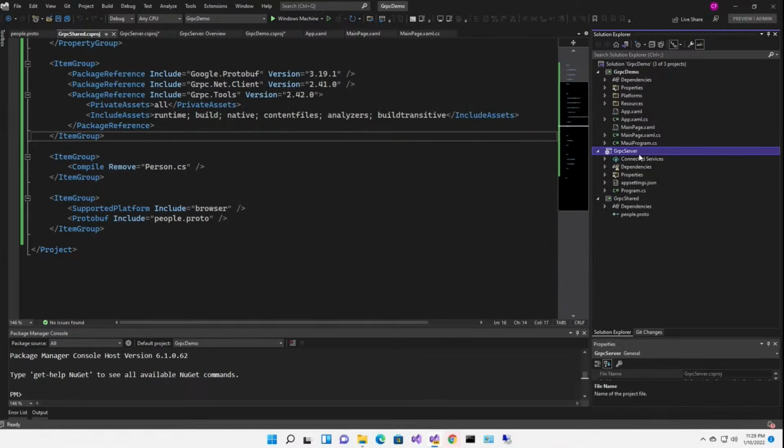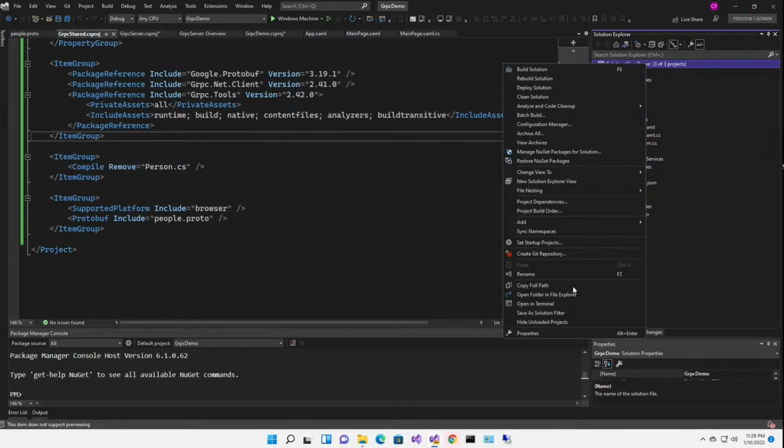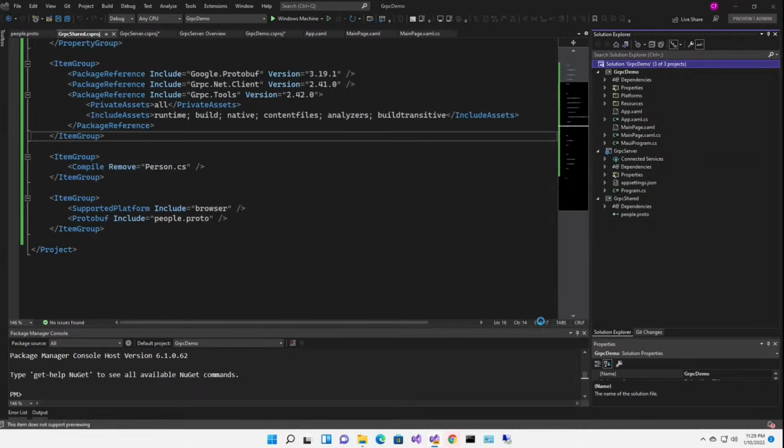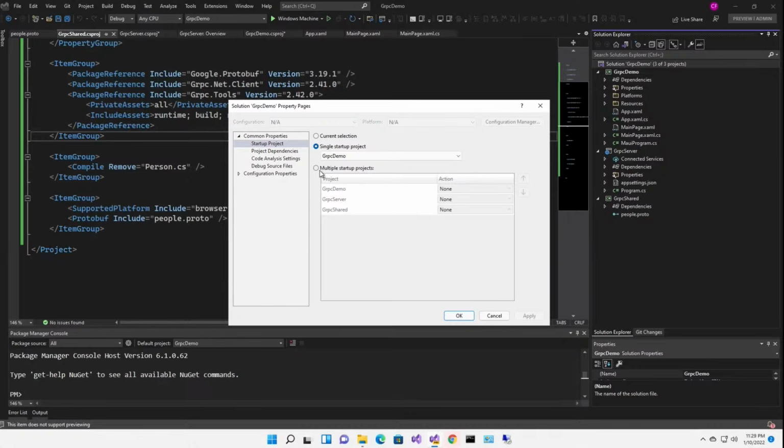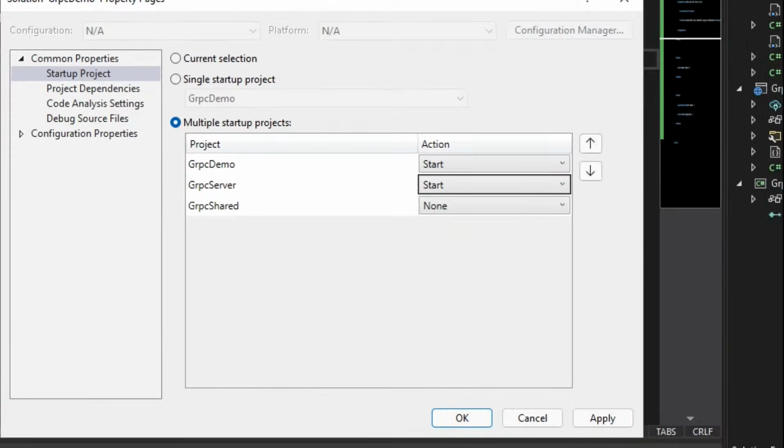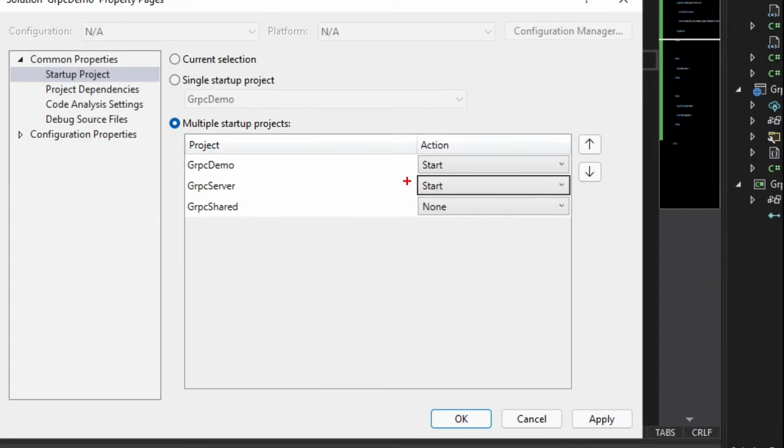Now, because I want to run the server and the client, I'm going to open the solution properties and go to multiple startup projects. And I'm going to select start for gRPC demo and gRPC server. That way, both of these projects will run when I press F5.